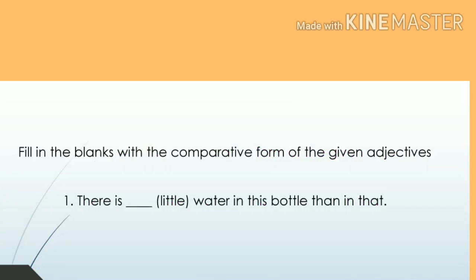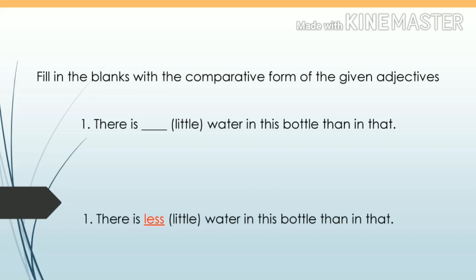Fill in the blanks with the comparative form of the given adjectives. For the following sentences, we have to write only the comparative form. We are changing the given word into comparative form. First sentence, there is dash water in this bottle than in that. They gave us the word little. Little is in the form of positive degree. The comparative degree for little is less. So the right answer is less.